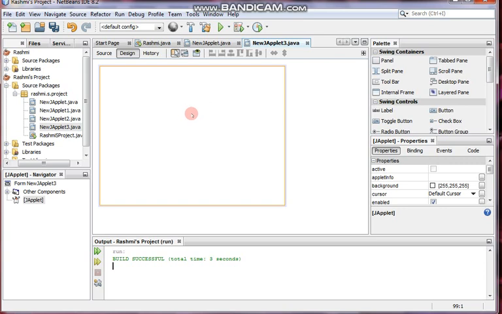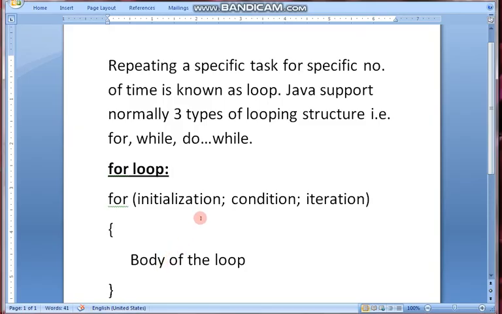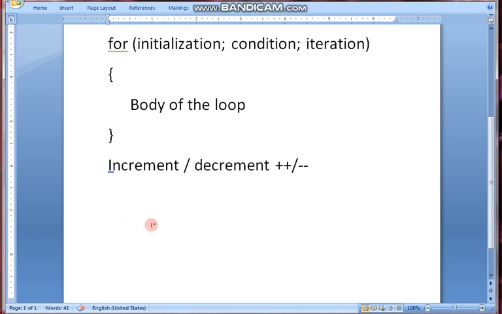So we will take a question here: to print the numbers from 1 to 10. At first, I am writing a question here: write a Java Applet program to print all numbers from 1 to 10.